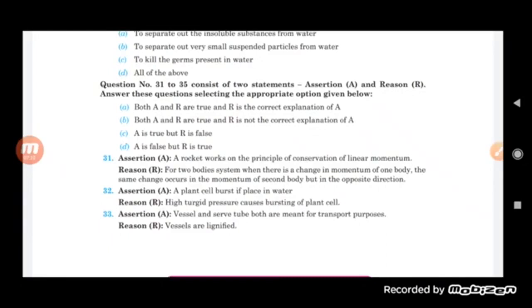So what you will find is that both of them are correct. Actually, the conducting tissues are basically lignified, whether it is the xylem or the vessels. So vessels and sieve tubes both are used for transportation, and the vessel is lignified, so it is basically a dead cell here.